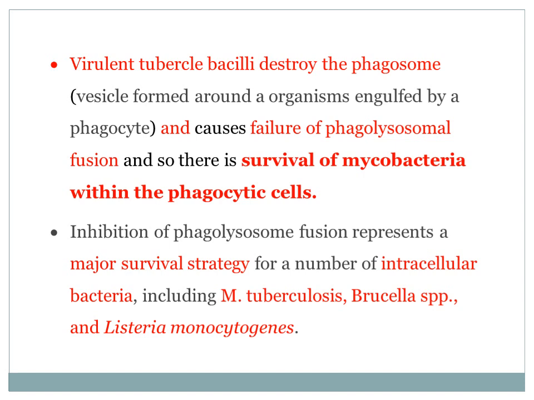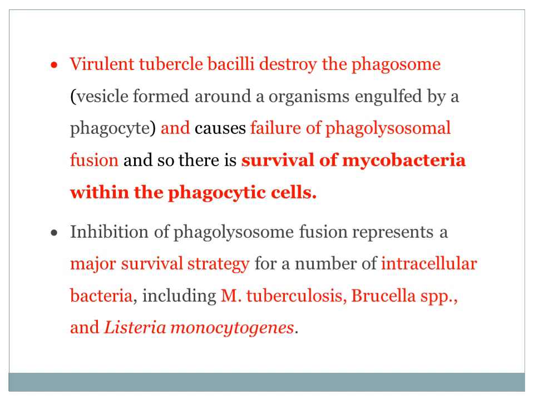Inhibition of this phagolysosome fusion represents a major survival strategy for a number of intracellular bacteria. There are several bacteria which remain intracellular inside the body of the cell, but antibiotic drugs cannot reach inside the cell, nor are they phagocytosed.